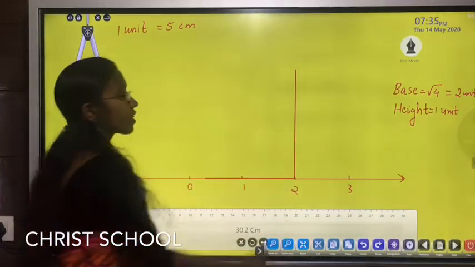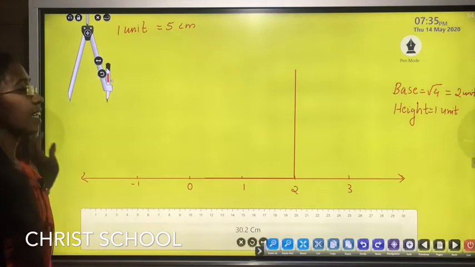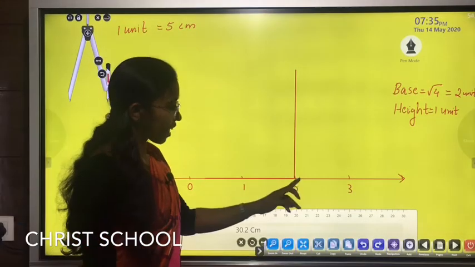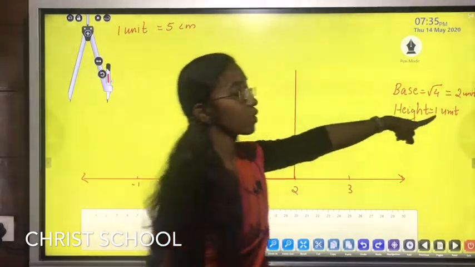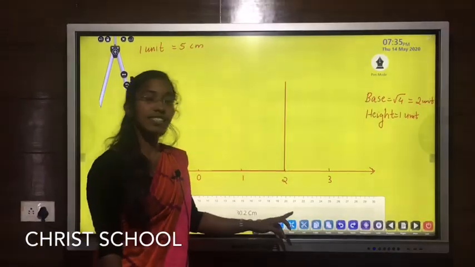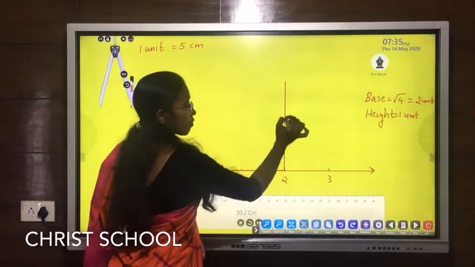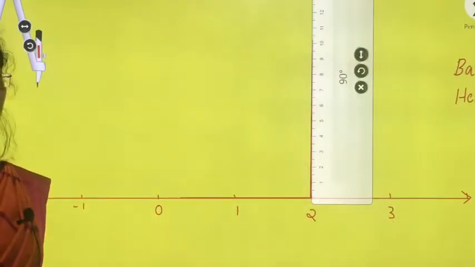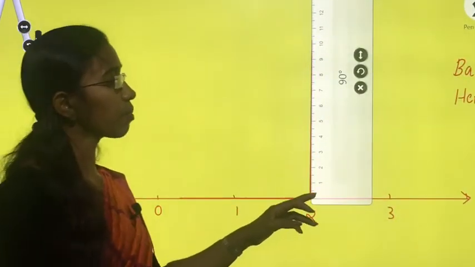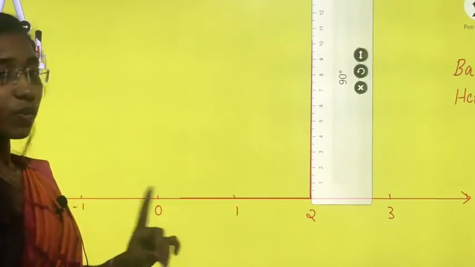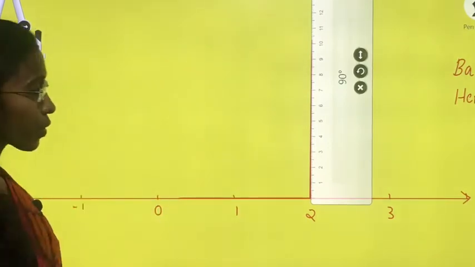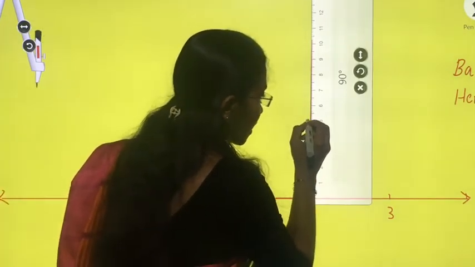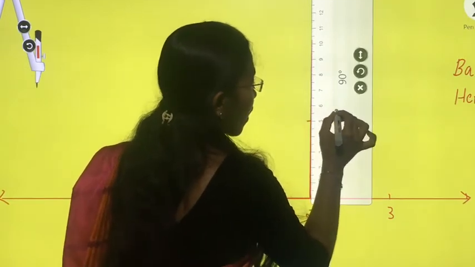So this is our 90-degree line, and on this line our height is 1 unit. So using a scale, just mark 1 unit length. Our 1 unit is equal to 5 centimeters. So this is our 5 centimeters.